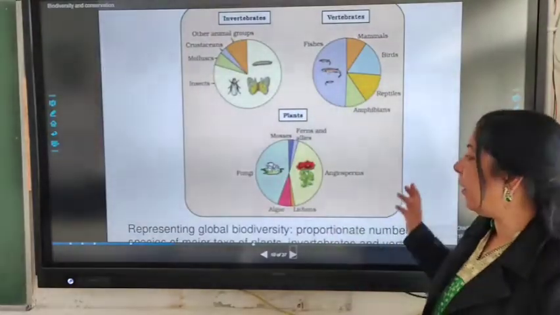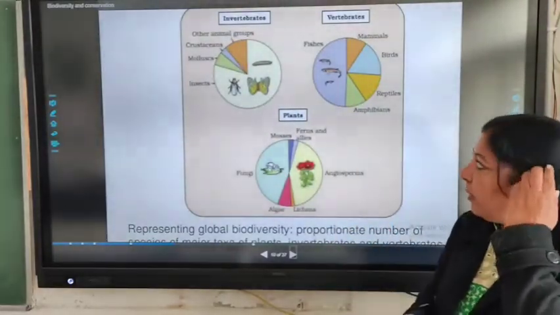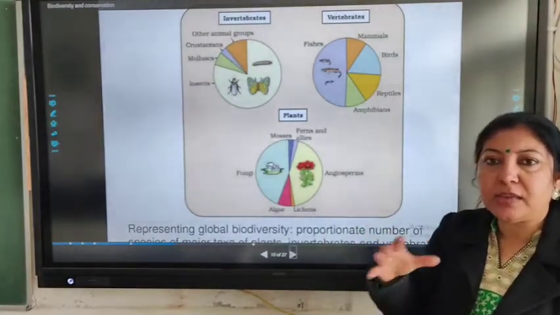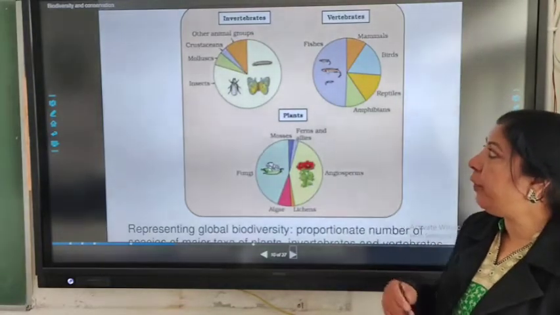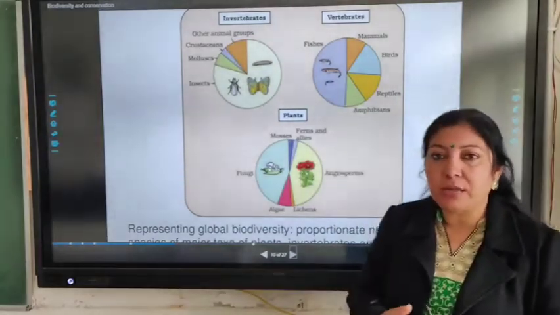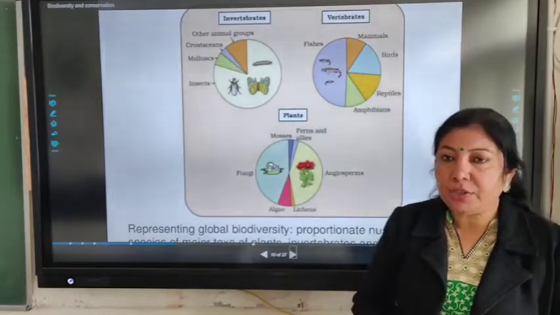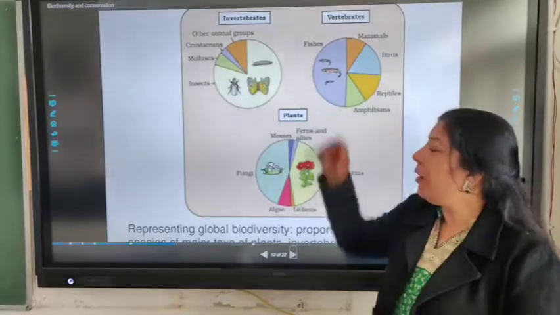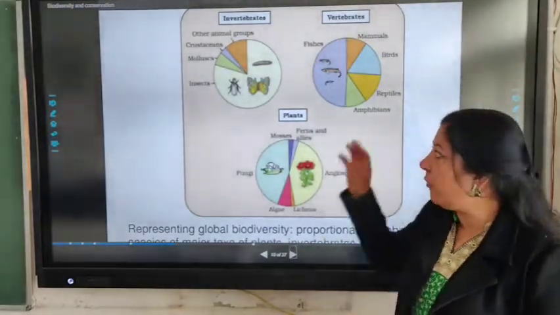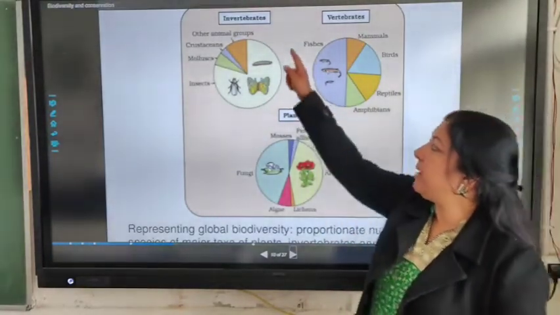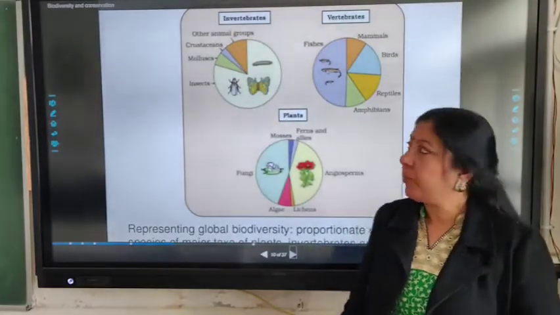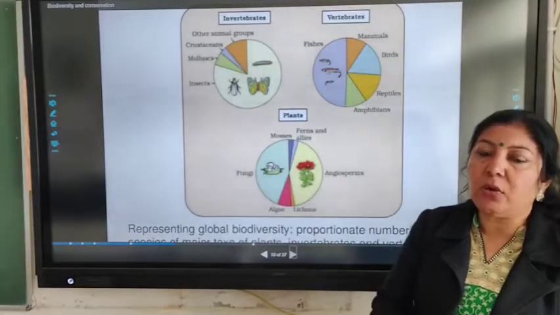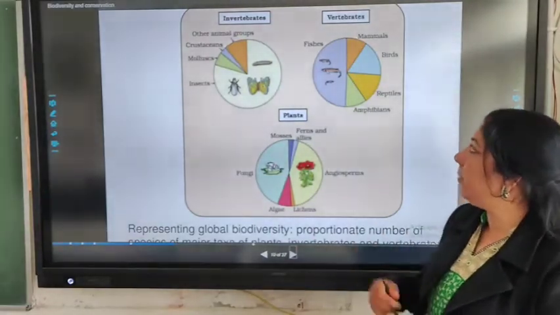Now these are a few diagrams which are given in your book also. They are very important from the exam point of view because many questions are asked, a diagram based question may be given in this form. So these are different pie charts showing species richness, biodiversity contribution. For example, if we talk about invertebrates, out of total invertebrates, the maximum are insects, followed by mollusks, then crustaceans, and the rest is all other invertebrates.